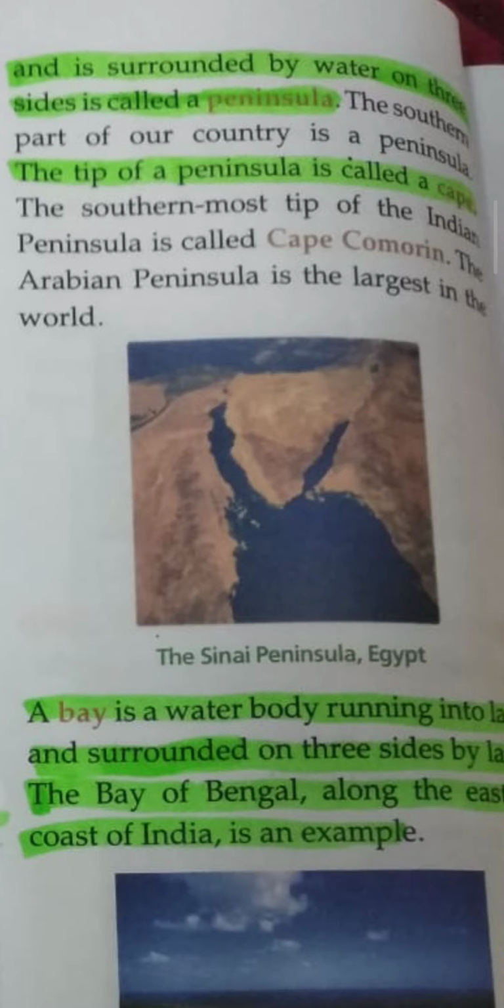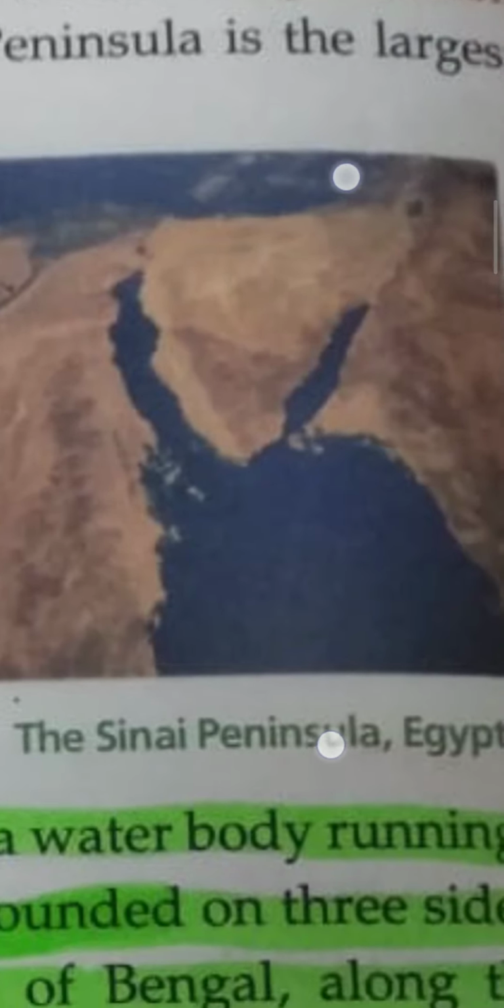The tip of the peninsula is called a cape. The southernmost tip of the Indian peninsula is called Cape Comorin. This is the picture of the Sinai Peninsula in Egypt.